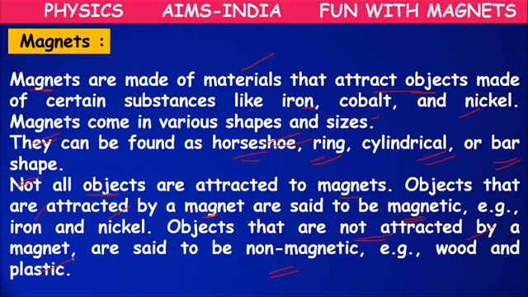Objects are mainly divided into two types based on the attraction of magnets: one is magnetic material and the other is non-magnetic material. Magnetic means they are attracted by magnets. Non-magnetic means they are not attracted by a magnet.